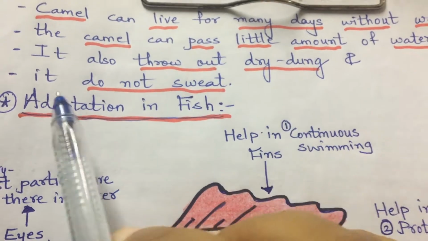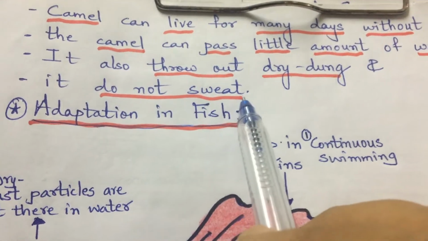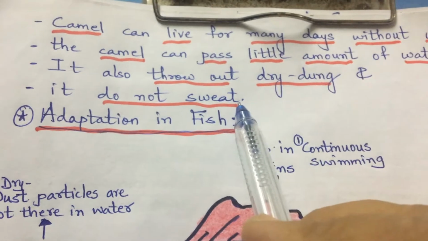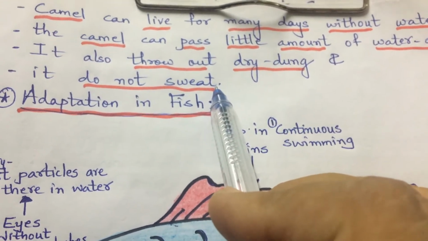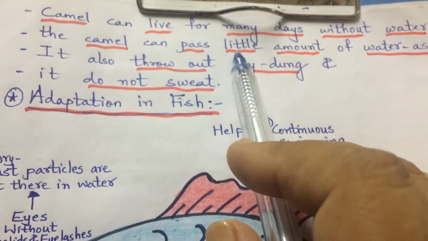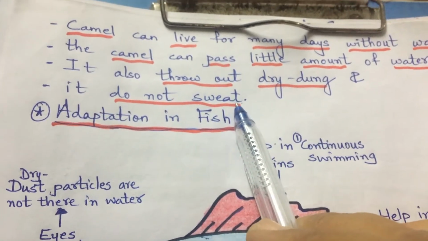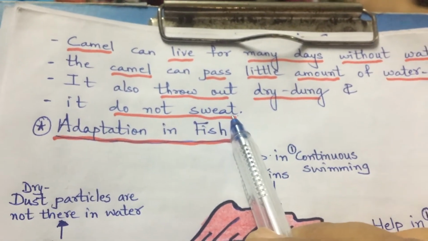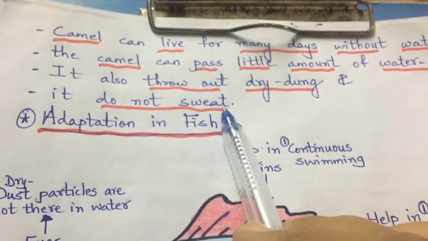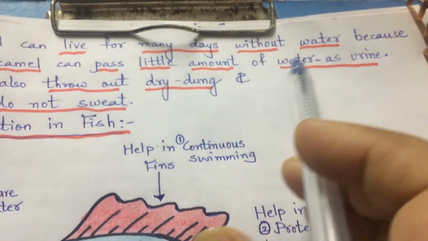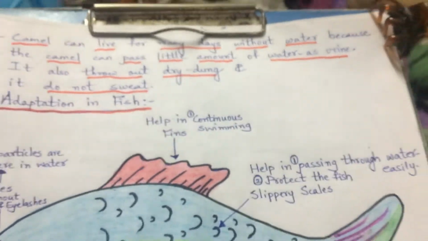And it does not sweat. That means उसको पसीना भी आता नहीं है. So all these three reasons, passing a little amount of urine, throwing out dry dung and not getting sweat, are the reason that it can store water in its body and can live for many days without water.